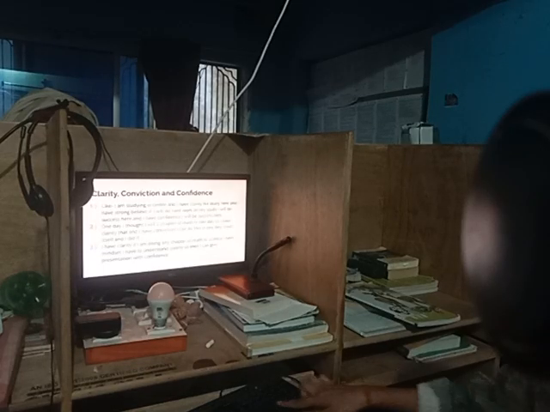Clarity, conviction, and confidence. This is the second statement. There are 3 examples. Like, I am studying in the center, and I have clarity for study here, and I have strong belief that if I do hard work on my study here, then I will be successful here, and I have confidence I will be successful here.